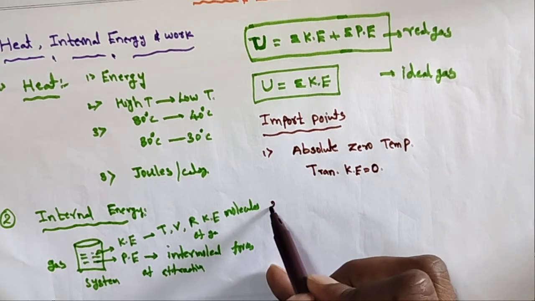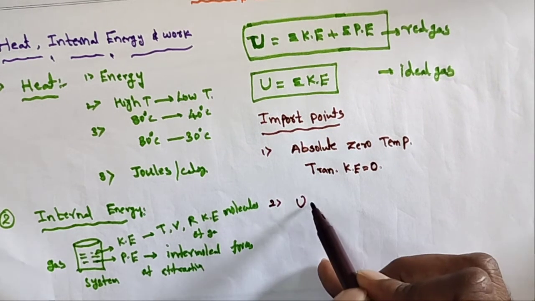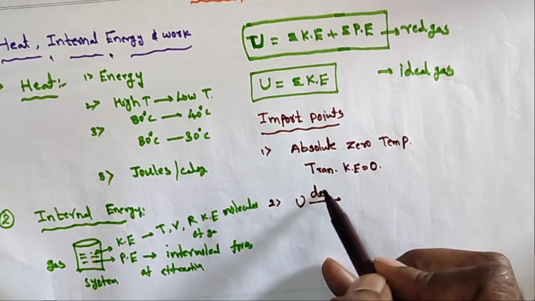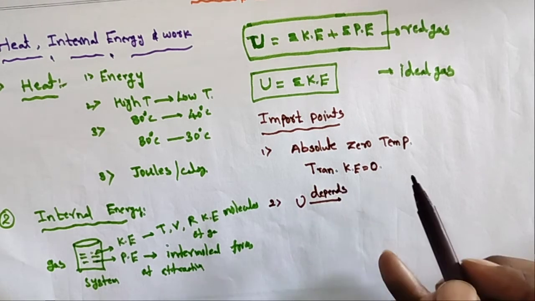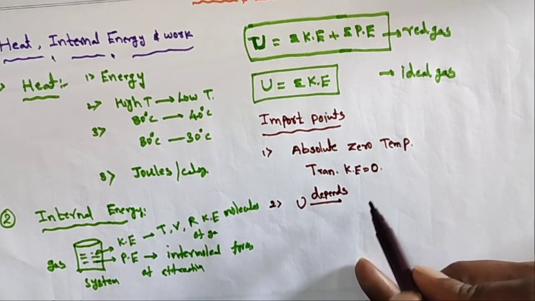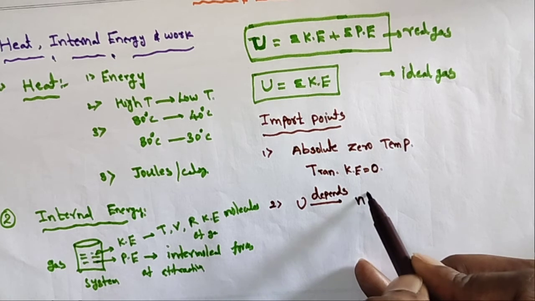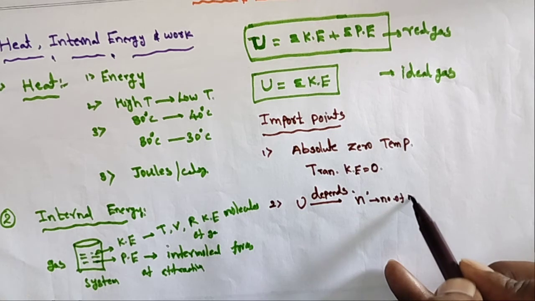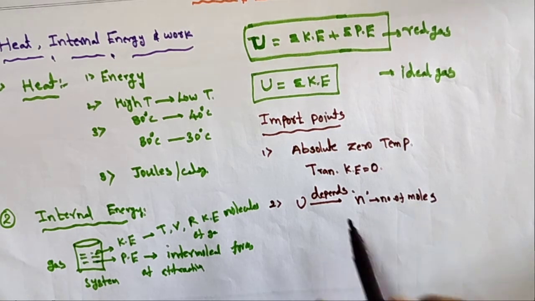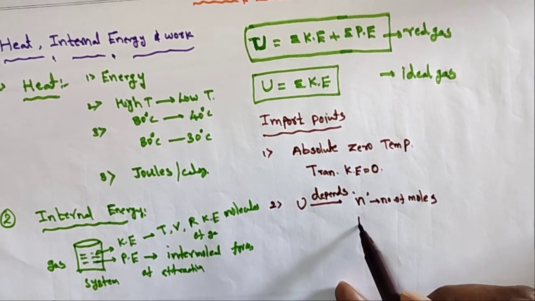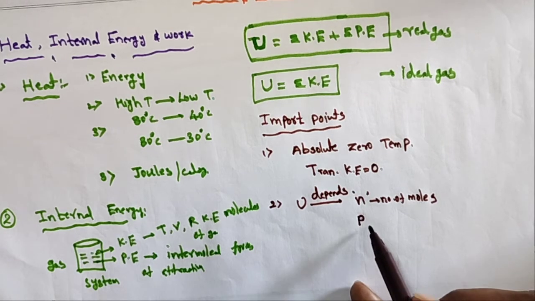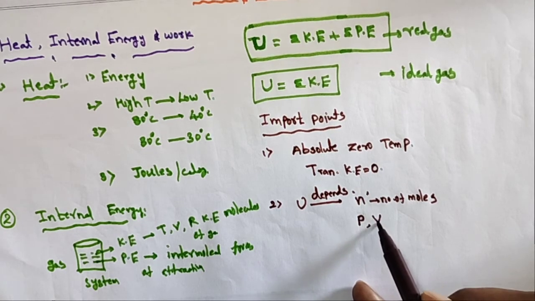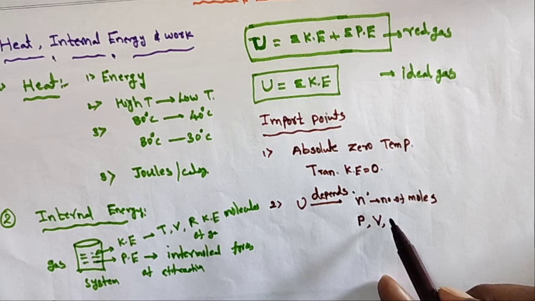Second, the internal energy depends on some parameters. One is the number of moles, n. Second is pressure. Third is volume. Fourth is temperature of the system.